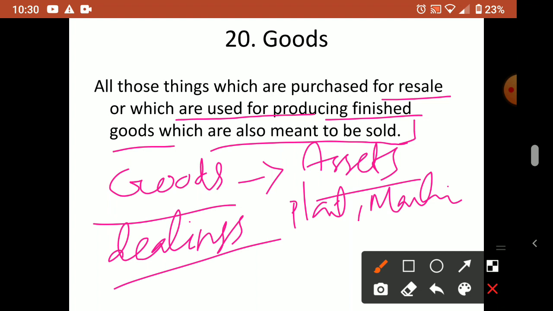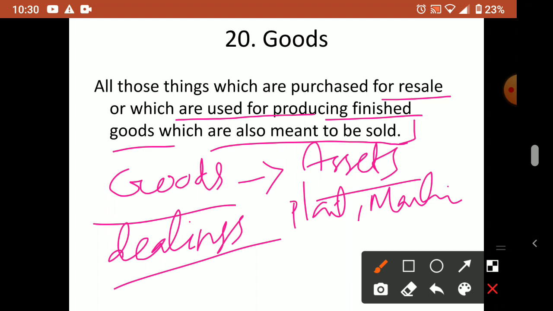Suppose you are dealing with automobiles, car sale, then all the cars or whatever vehicles are available in your shop, that is goods. That is not an asset. So what item you are dealing with, that way we will classify. This is a very important thing, you understand it. So what item we are dealing with, that is called what? Goods.